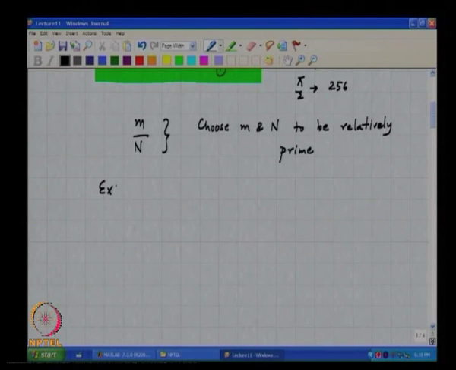As an example, in our case, if you want to characterize the sample and hold at about Fs by 4, the thing to do is to choose, for example, as we did, say 247 by 1024, okay. And if you want at Fs by 2, you should not put in 512 by 1024, okay. Again you will have the same problem.